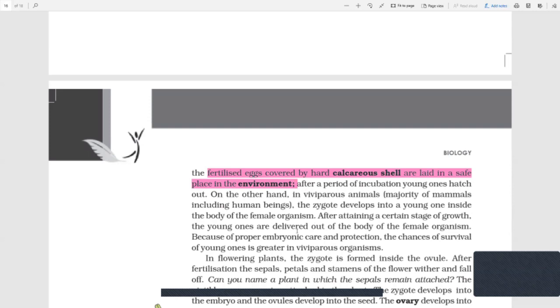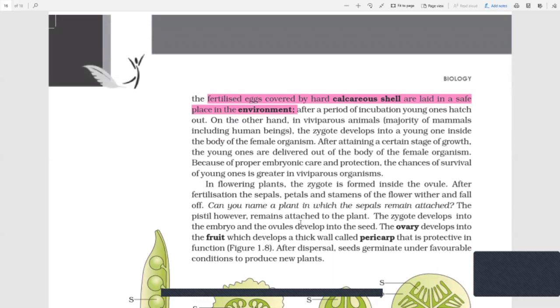Okay. On the other hand, in viviparous animals, the majority of mammals, including human beings, the zygote develops inside the body of the female organism. After attaining a certain stage of growth, young ones are delivered out of the body of the female organism. Because of proper embryonic care and protection, the chances of survival of the young ones are greater in viviparous animals. Okay, the mothers take a lot of care to nourish and cherish their babies inside the body.